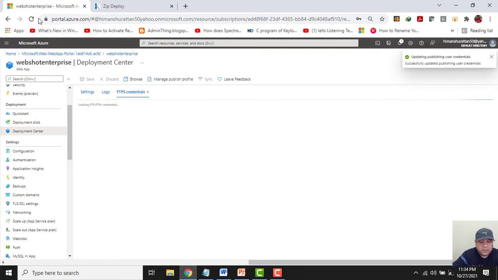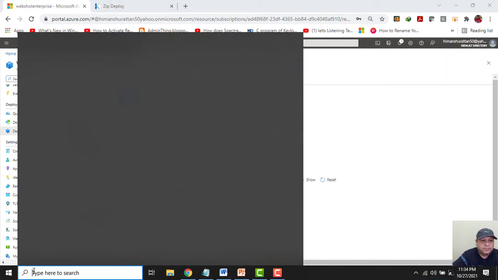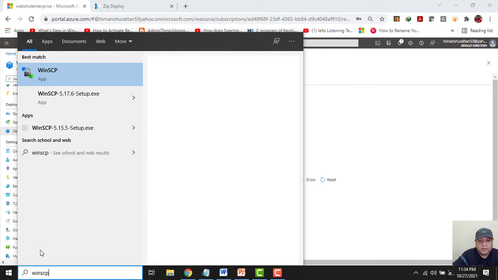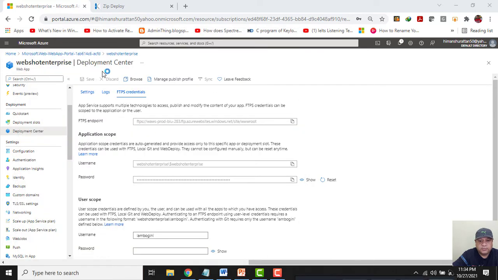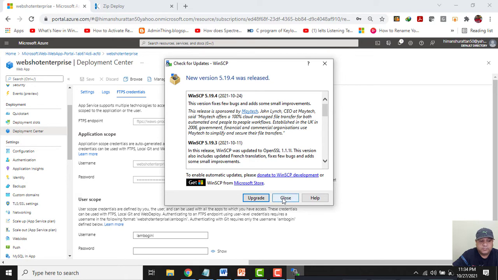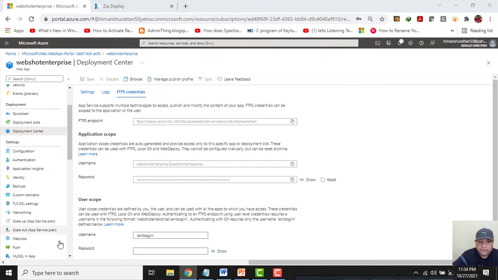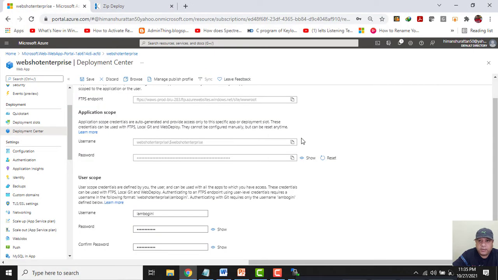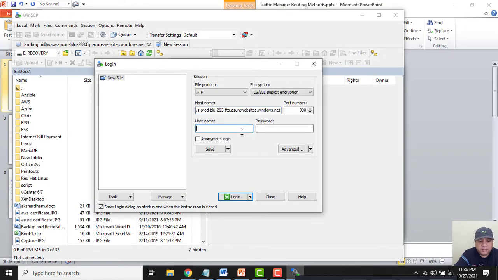Now I will show you how to access this website through FTP. So to do that, I need to open WinSCP here. Let me copy the URL of the FTP site here and I will write the username like webshot enterprise/Lamborghini, and the password will be password@123. Now I will click on login.